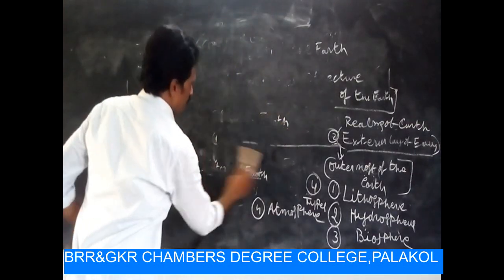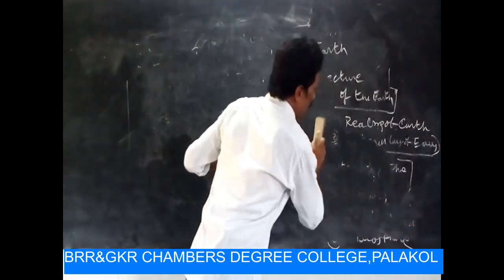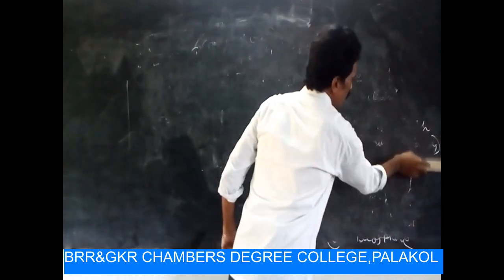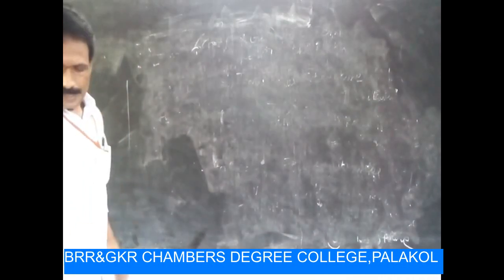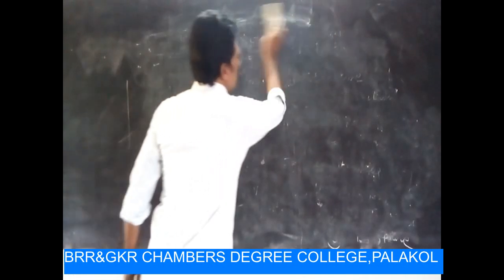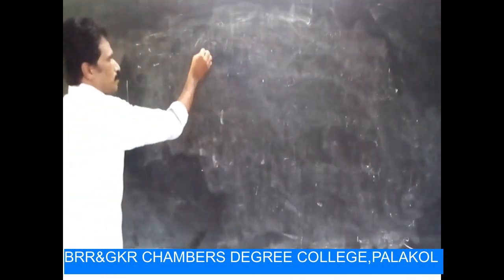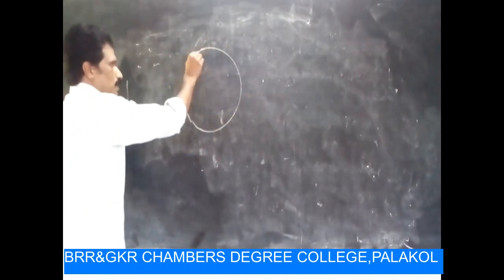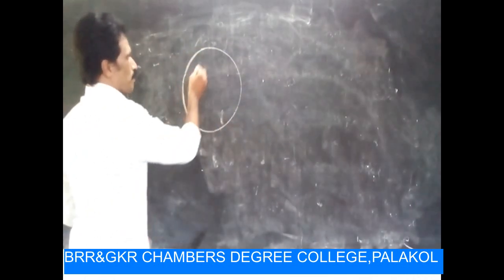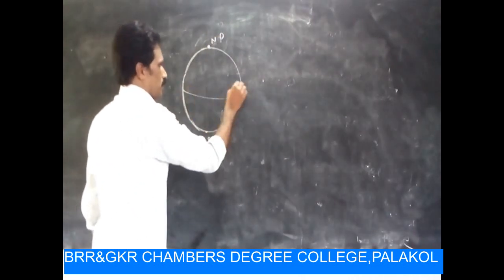Okay, my dear students, we know we are living on Earth surface, outer part of the Earth surface. Just I draw a picture like this. Earth is like this. This is North Pole, this is South Pole, this is equator.